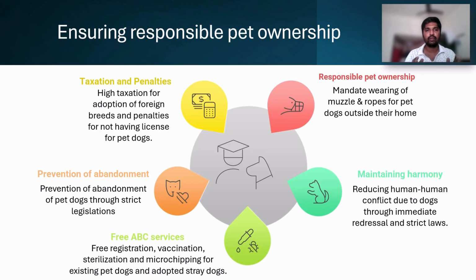The strategies to ensure the responsible pet ownership are mandating the wearing of muzzles and ropes for the pet dogs outside their home. And to reduce the human to human conflicts related to dogs, there should be strict redressal mechanism and strict laws for the same. And free ABC services should be provided for the pet dogs as well as for the adopted stray dogs. Then prevention of abandonment of the pet dogs through strict legislation and high taxation for the adoption of foreign breeds and penalties for not having a license for the pet dogs.